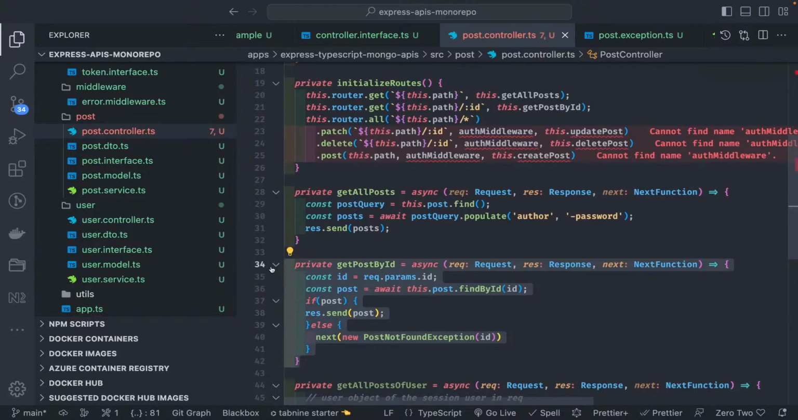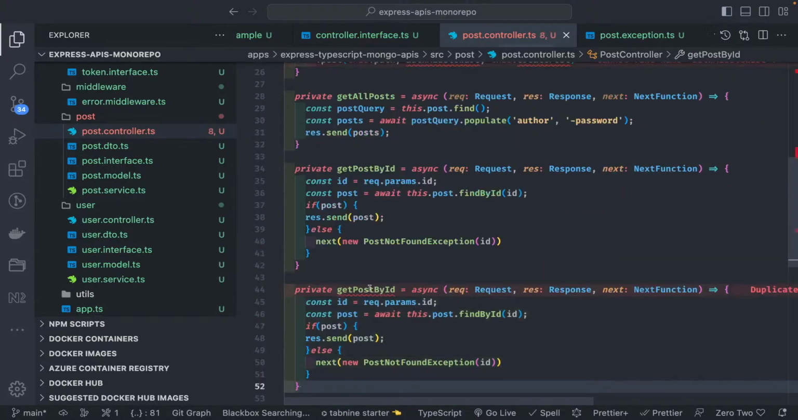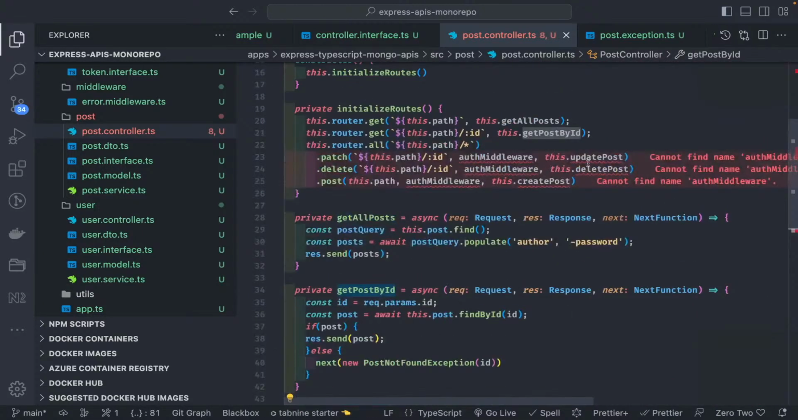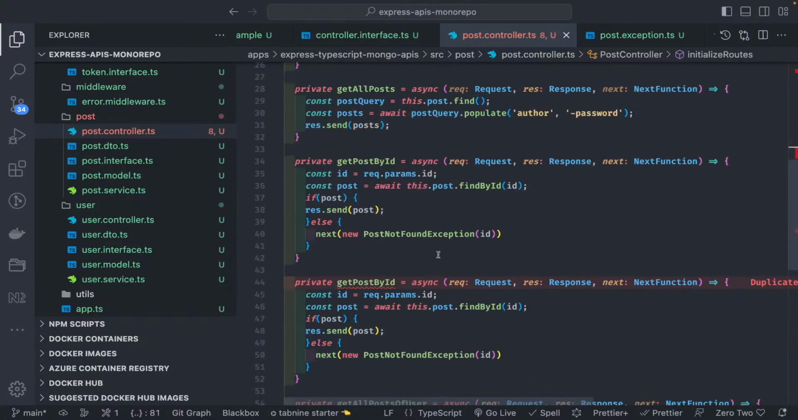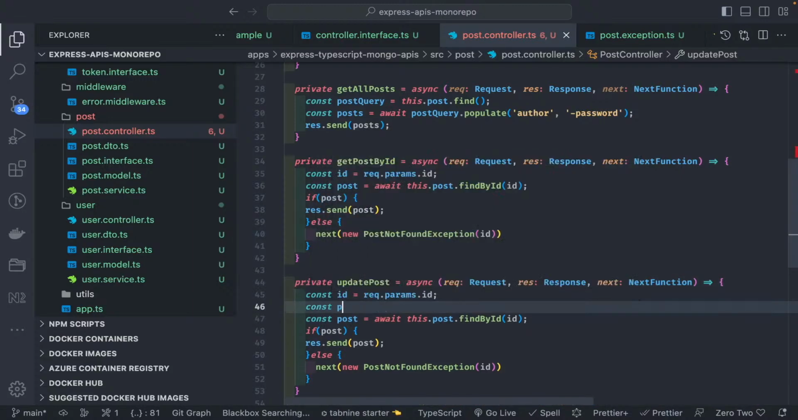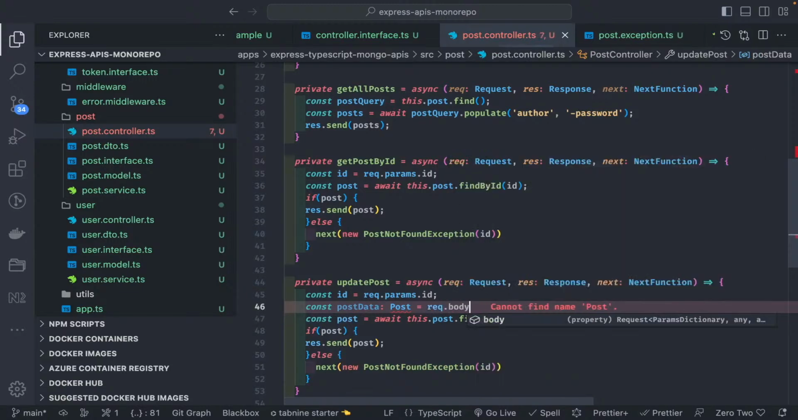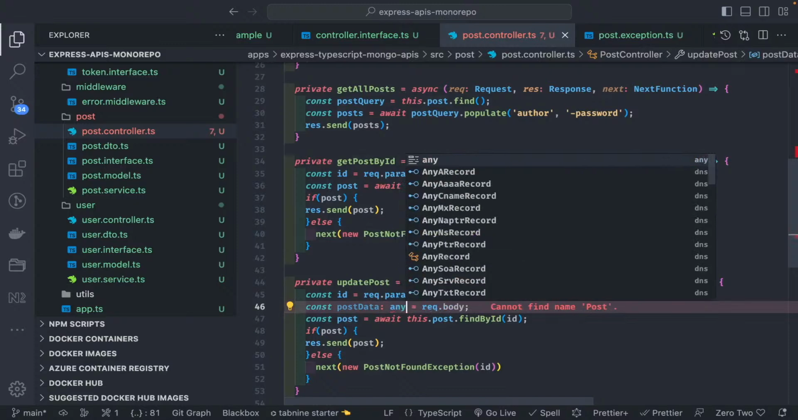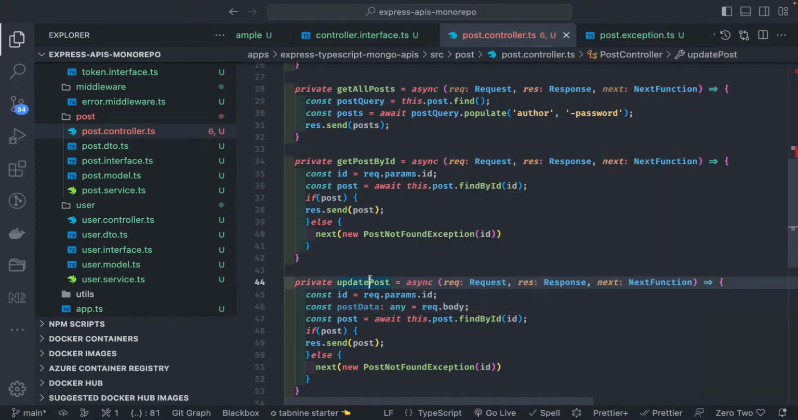First we need to check if we have that post or not. So here what I'm doing is update post. We will get the params, and then we will also get the body, post data of type post, from request.body. You can also set the type any for now, or you can create some type for it.